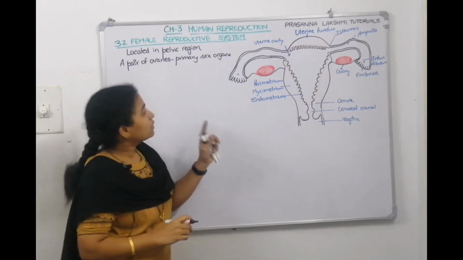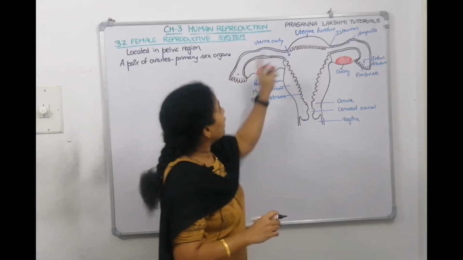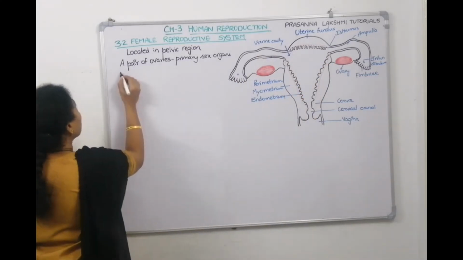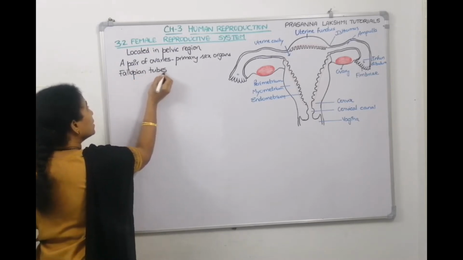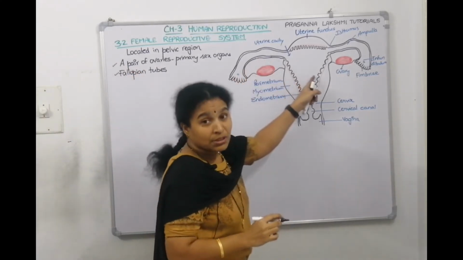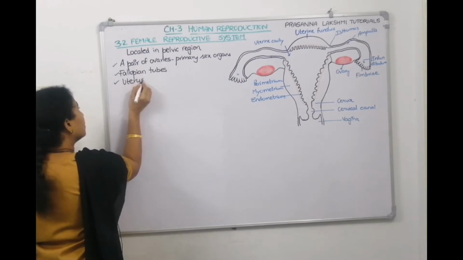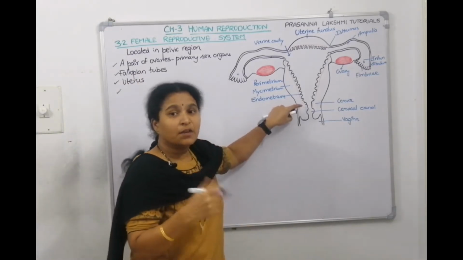Then fallopian tubes, I told, right? This is a fallopian tube. A pair of fallopian tubes is the next part. Then it leads to the uterus. Uterus is the third part. Then the opening of the uterus is called cervix. Cervix is the next part.